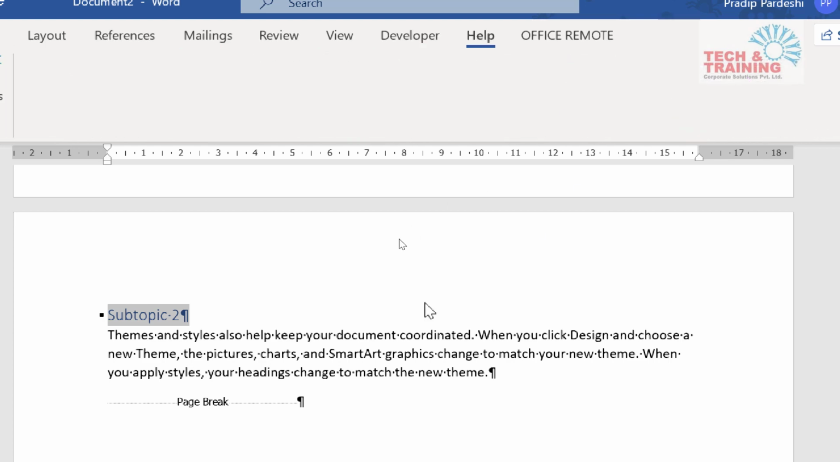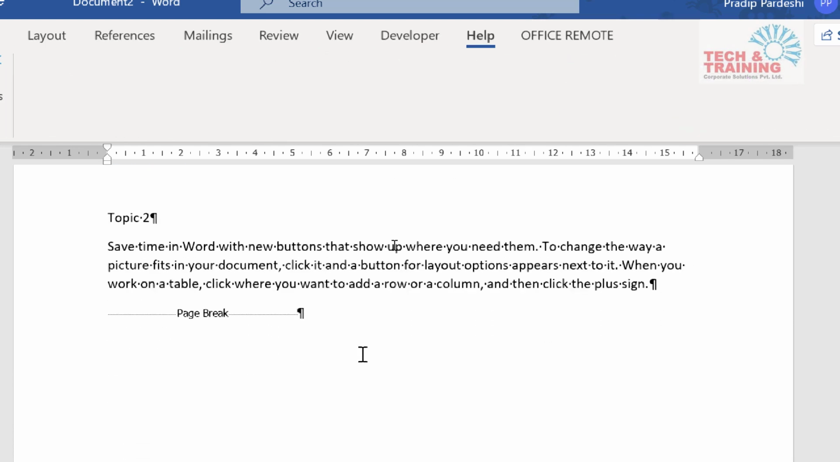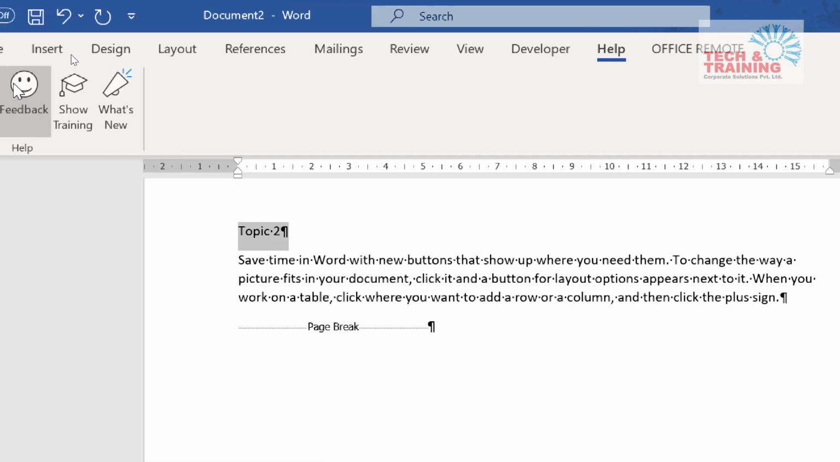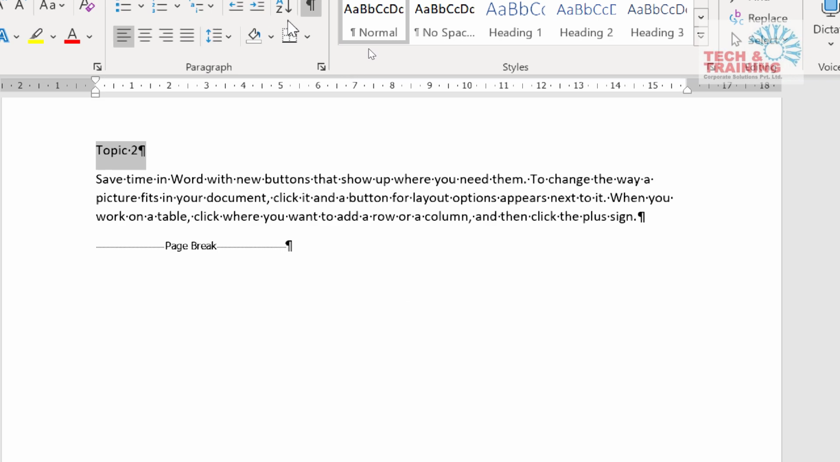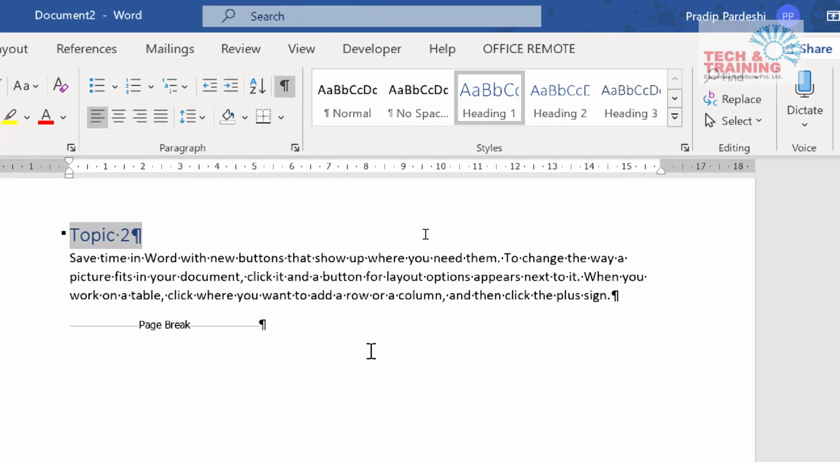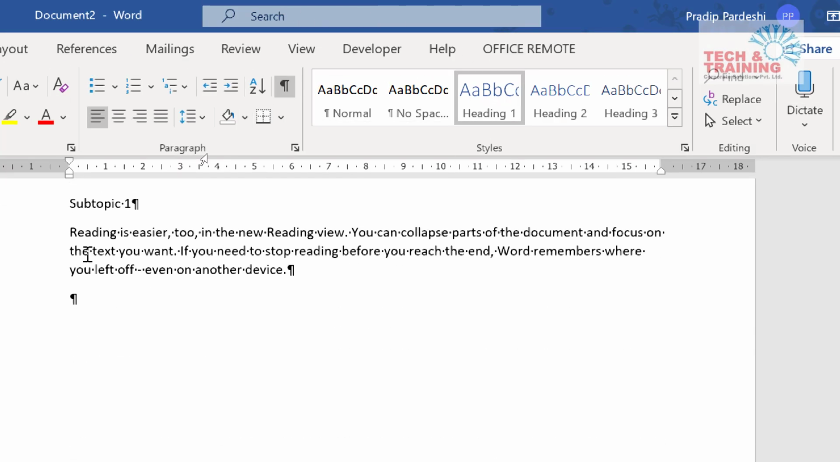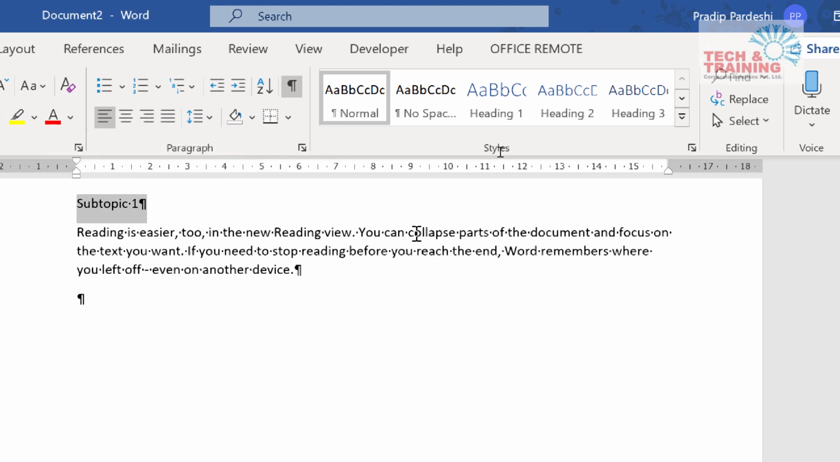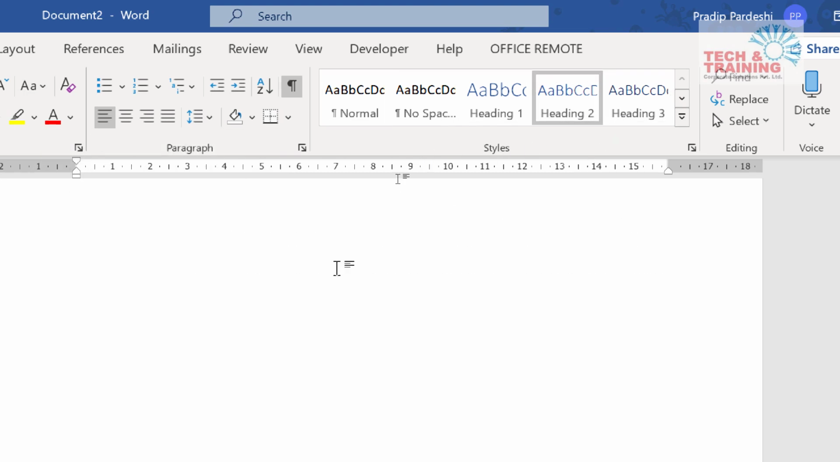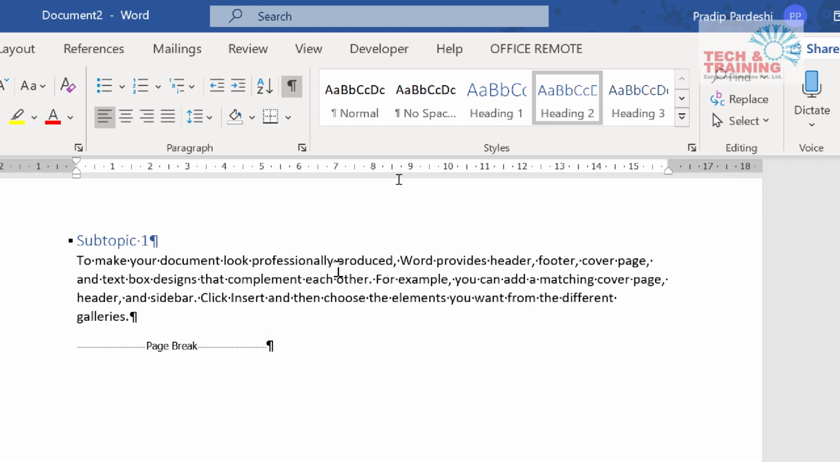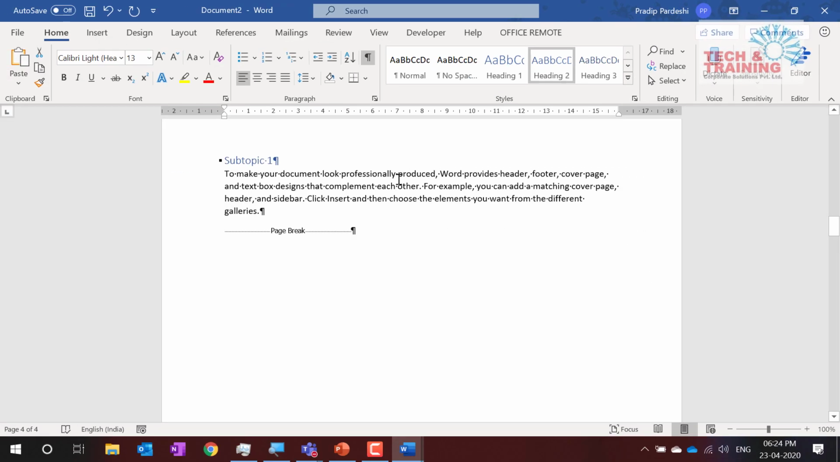So now I come here. This is topic 1 again. I go to home tab and I select. This is topic 2. So heading 1 again. And this is topic 1, so I am going to select heading 2. Right. Now see, this is heading 1 and heading 2. Heading 1 and heading 2 is fine.